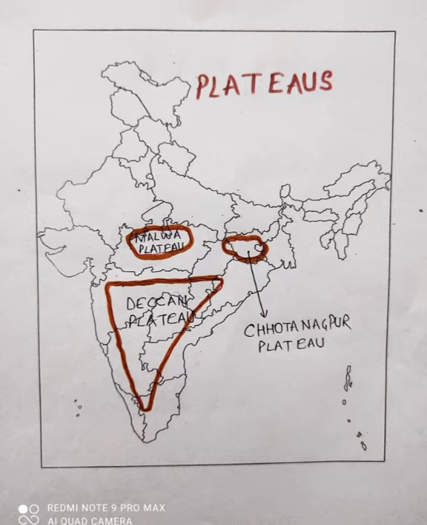And then in the southern part of these two plateaus, we have Deccan Plateau, which is actually the southern part of Peninsular Plateau. You know, we have broadly divided our Peninsular Plateau region in two parts: Central Highlands, which consists of Malwa Plateau and Chota Nagpur Plateau, and then Deccan Plateau in the south of these two, right?